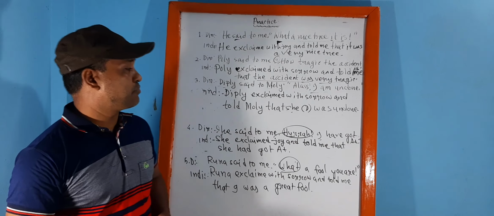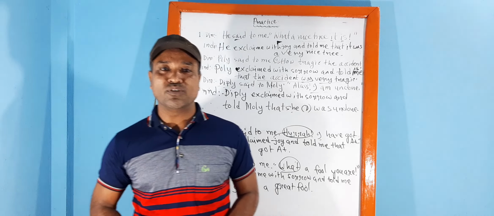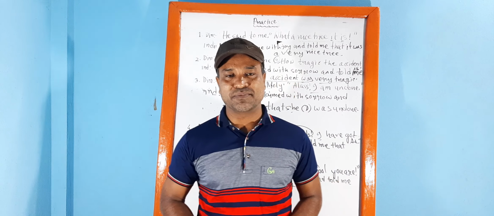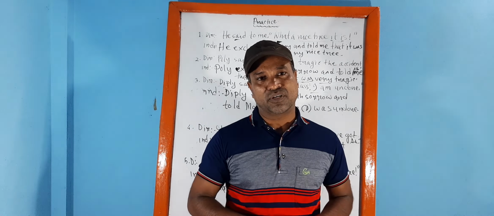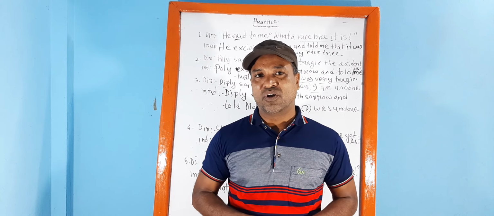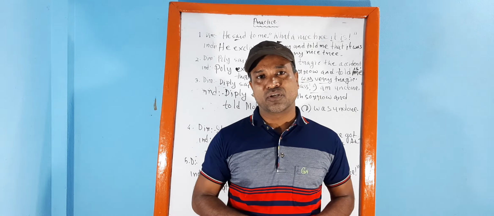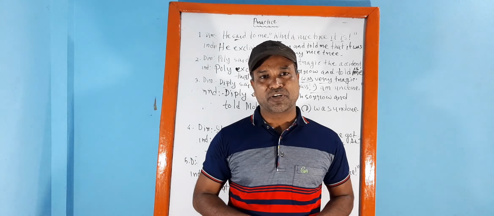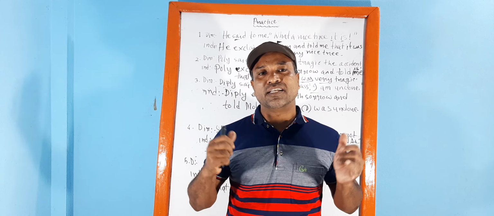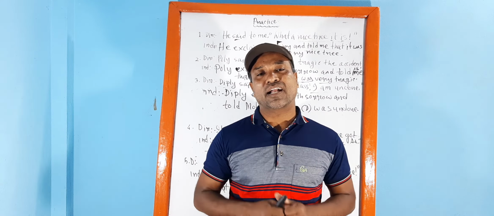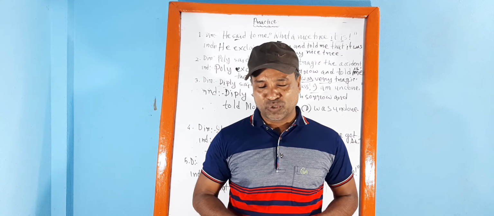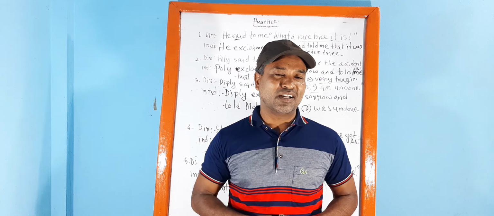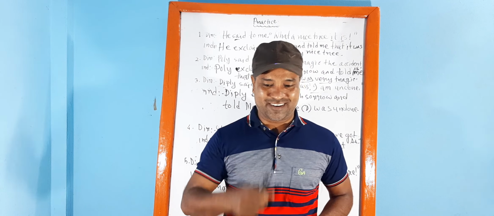Okay, dear students, perhaps you have got the idea how we can change optative and exclamatory sentences into assertive sentences. This is just my small effort to give you the true shape of the rules for changing optative and exclamatory sentences. I do believe that you will do very well in your practice of changing narration from direct to indirect. So no more for now. See you in the next class. Till then, take care. Thank you very much.